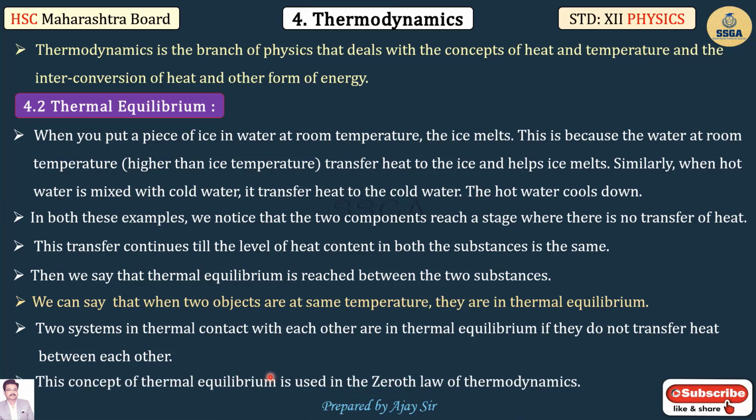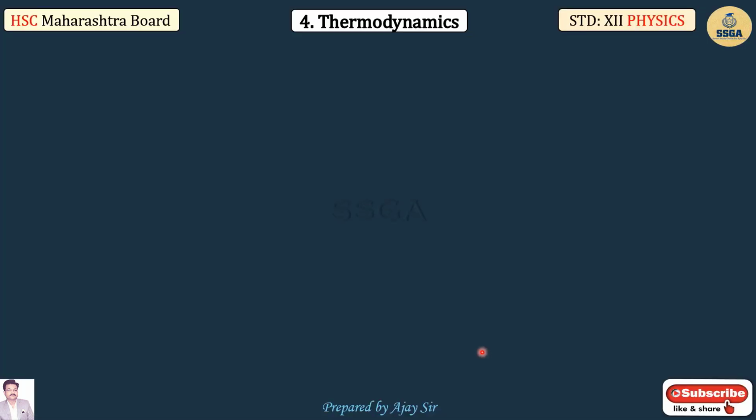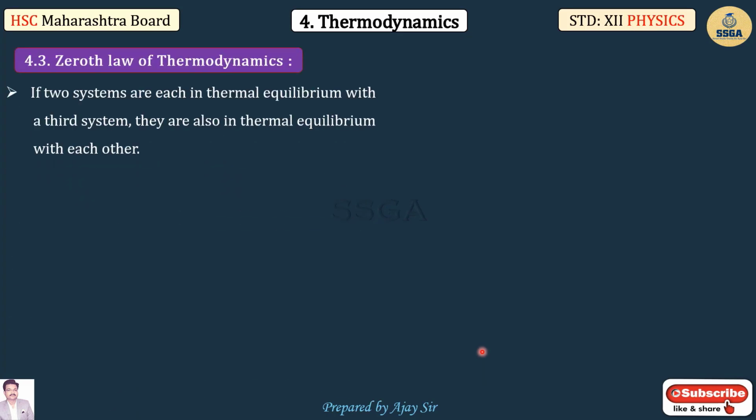So this concept of thermal equilibrium is used in the zeroth law of thermodynamics. Let us discuss the next point: zeroth law of thermodynamics. Statement: if two systems are each in thermal equilibrium with a third system, they are also in thermal equilibrium with each other. It means that if any two systems are in thermal equilibrium with a third system, then they are also in thermal equilibrium with each other.